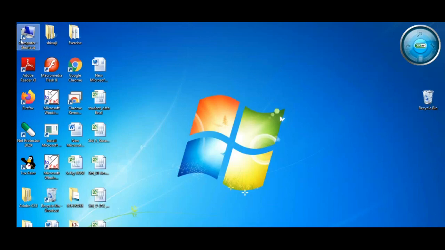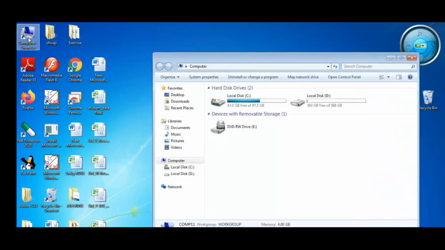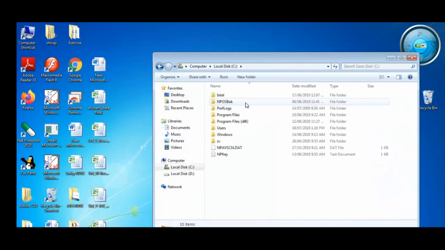This computer icon is used to access the internal files, folders, and drives of the computer. When I click on the computer icon, what happens? One window opens. In that we can see the C drive, D drive, and E drive. When I click on the C drive, what happens? Whatever folders and files are saved in the C drive get opened.